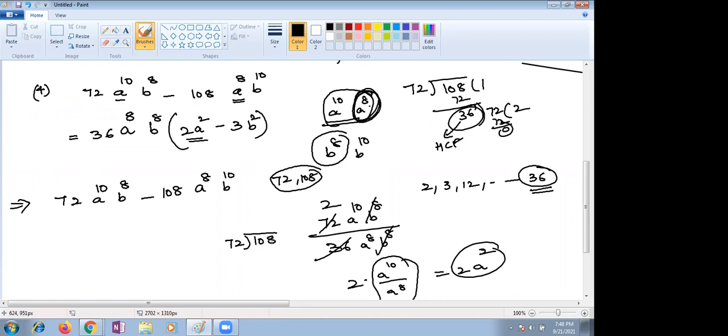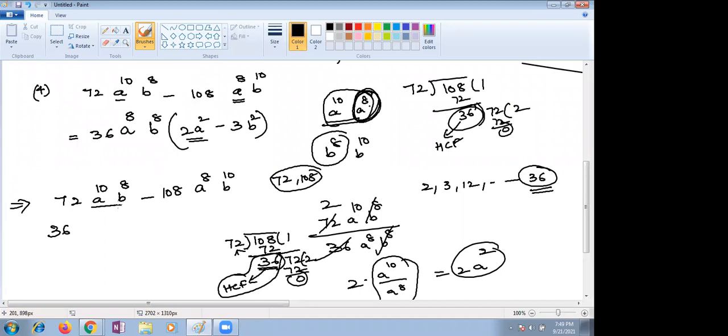Can I go with HCF of division method? Yes, ma'am. 72 ones are 72. What is left over here? See, 36. Now this is your divisor. Previous divisor is your dividend. So 36 2 times 72, 0. So which is the 0 remainder? That is the HCF of your numbers. So HCF is what number you are getting? 36. So I am taking 36 outside.